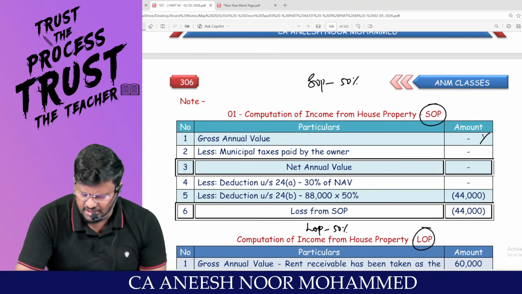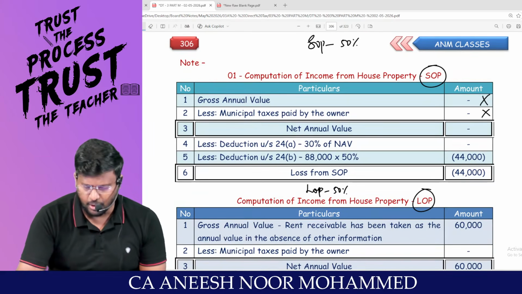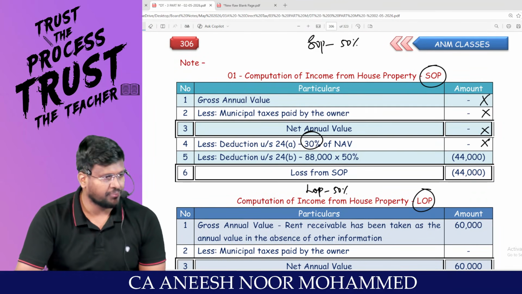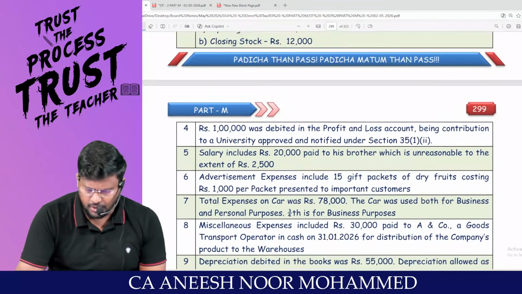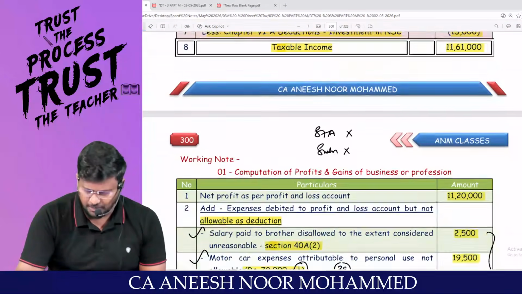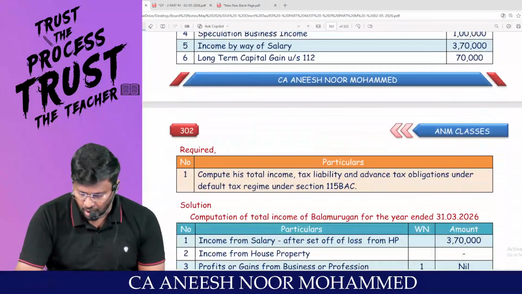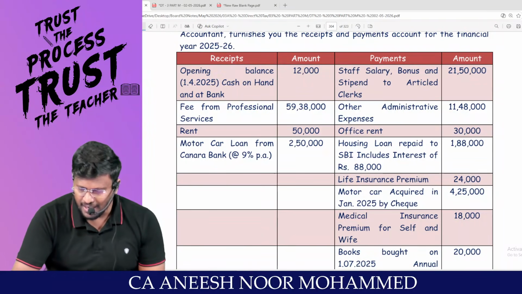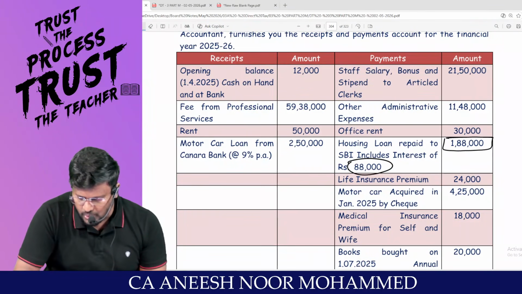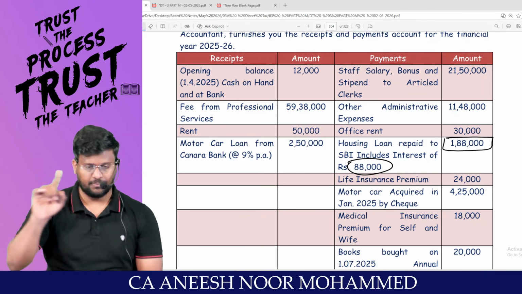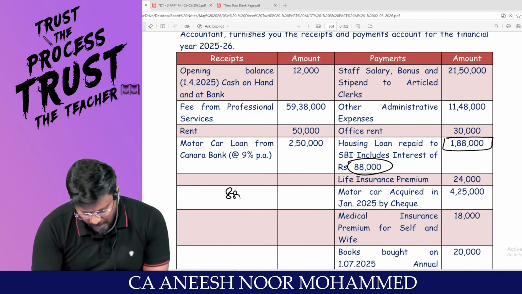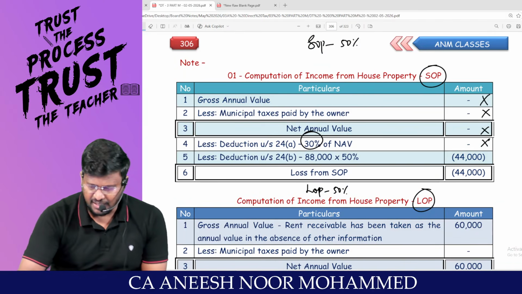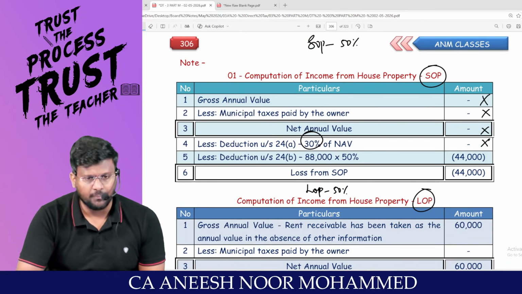For a self-occupied property, GAV will be nil. Less: local taxes paid by the owner, nil. Net annual value, nil. Deduction under section 24(a), 30% of net annual value, nil. What is the total interest, my dear lovable students? What is the total interest paid? 88,000. Because if you see the cash account, the total amount paid by them is 1,88,000. In that 1,88,000, 88,000 is for the house as a whole. So 88,000 divided by 2, 44,000 is the interest attributable to self-occupied property.